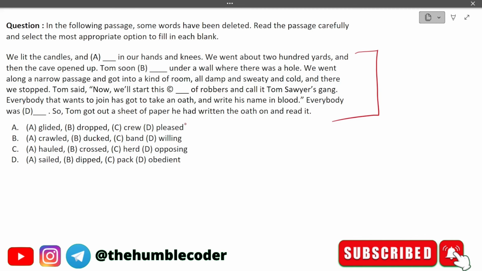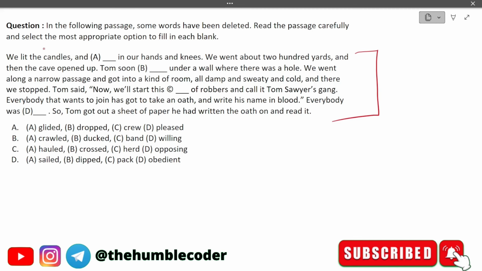So we have different options. You have to try one by one, try to fit in the options and read it, to see if the paragraph makes sense. Pause for a minute, try different options and come up with your solution, and then we will discuss our solution. So now let's discuss the solution for this one.